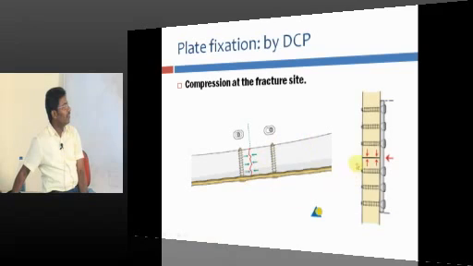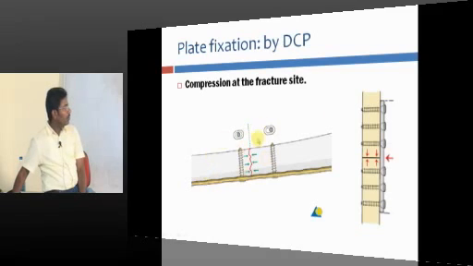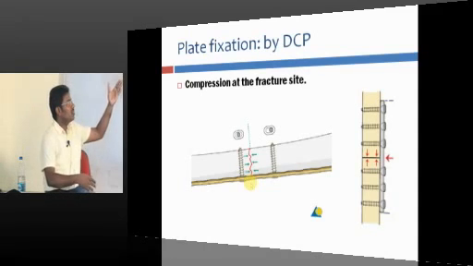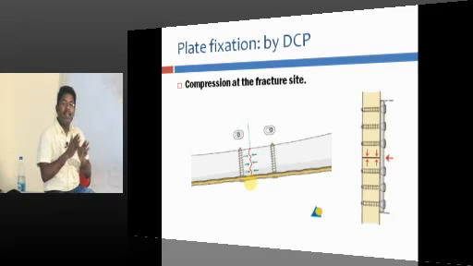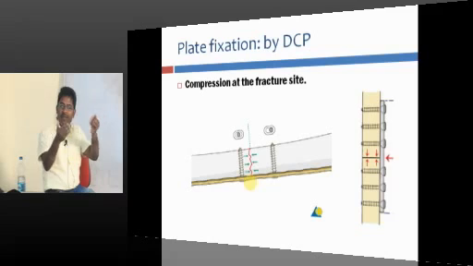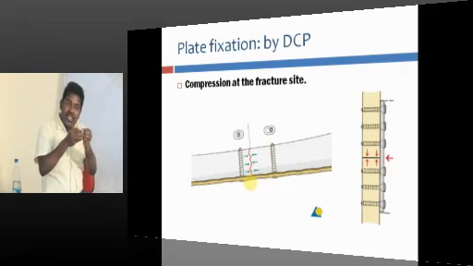Yeah, this is a plate. You apply a plate like this, and the fracture is here. When you insert a screw and tighten it, it will produce compression at the fracture site. That is why it is known as dynamic compression plate, DCP. The compression is important, so that the bone ends come in contact with each other and unite. You should not allow any gap. If you allow a gap, it will never unite. So the dynamic compression plate is important to produce compression at the fracture site.